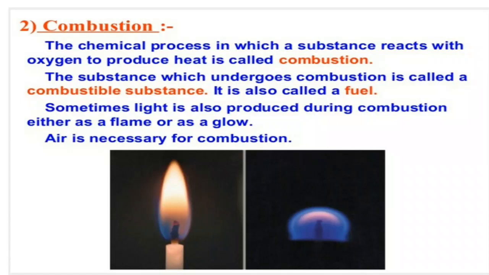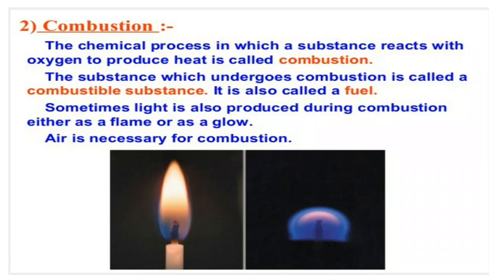The light given off during combustion could be in the form of a flame or a glow. As you can see in the picture, one is a flame, and the other is just glowing. So there are two forms of light we get. The substance which burns is known as a combustible substance, or it is called a fuel.